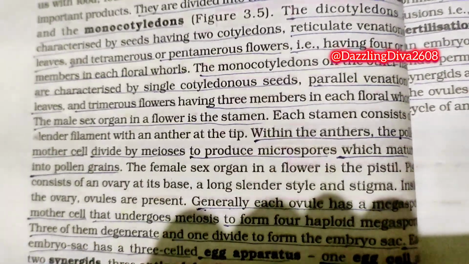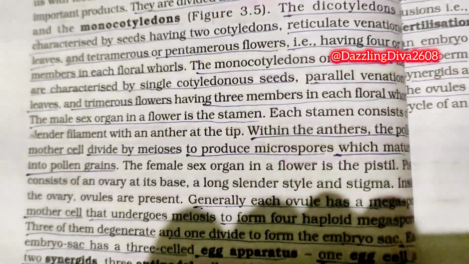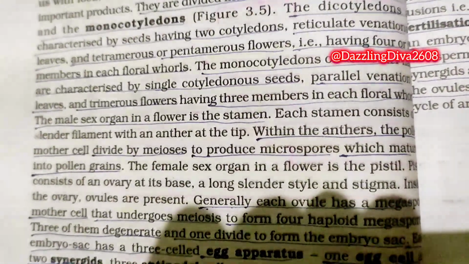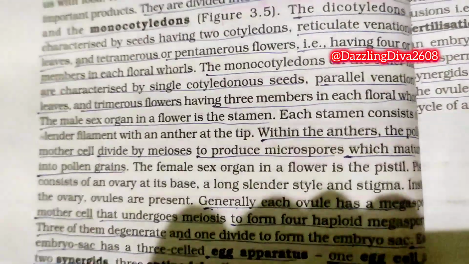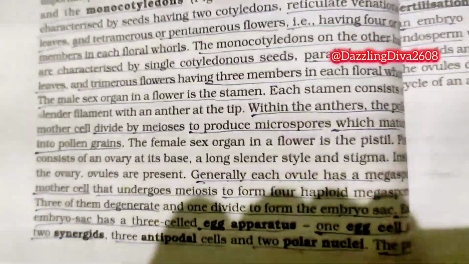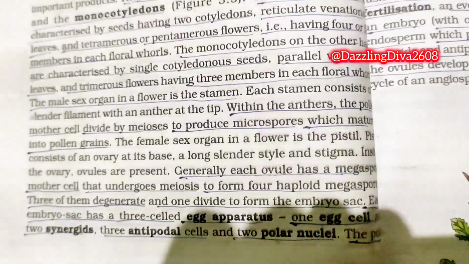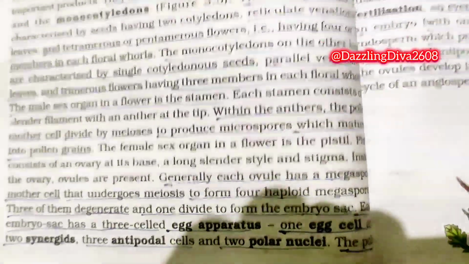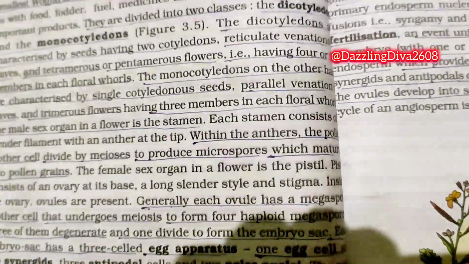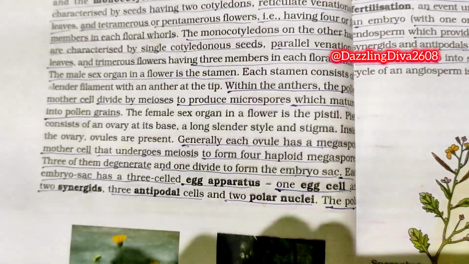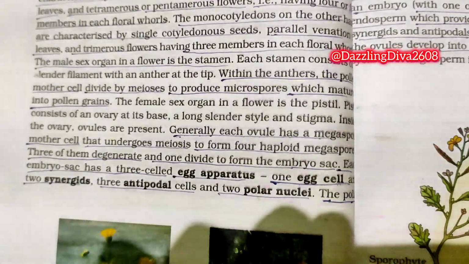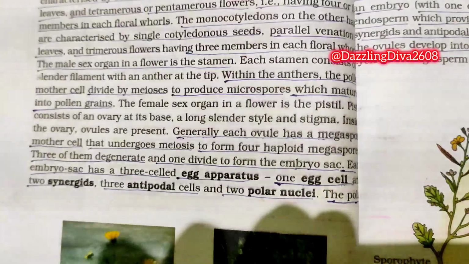The female sex organ in a flower is the pistil. Pistil consists of an ovary at its base, a long slender style, and stigma. Inside the ovary, ovules are present. Generally, each ovule has a megaspore mother cell that undergoes meiosis to form four haploid megaspores.